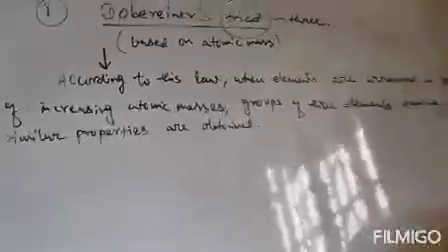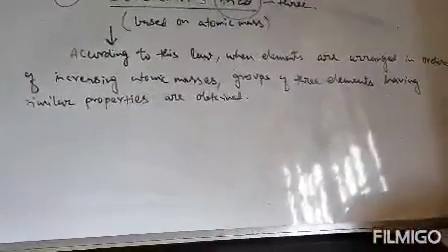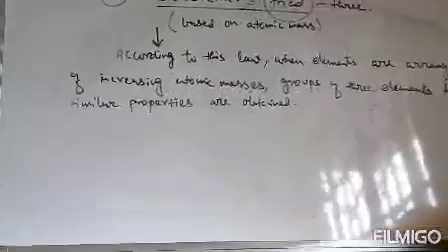This law states that when elements are arranged in order of increasing atomic masses, groups of three elements having similar properties are obtained.